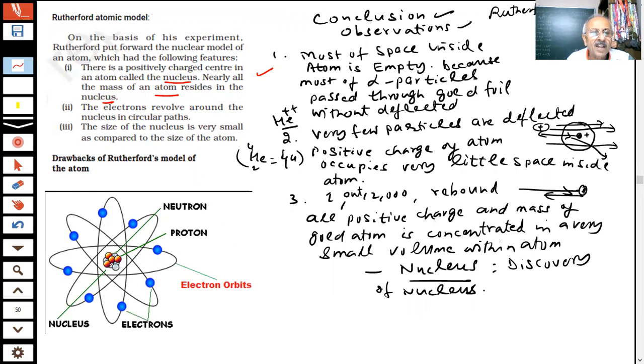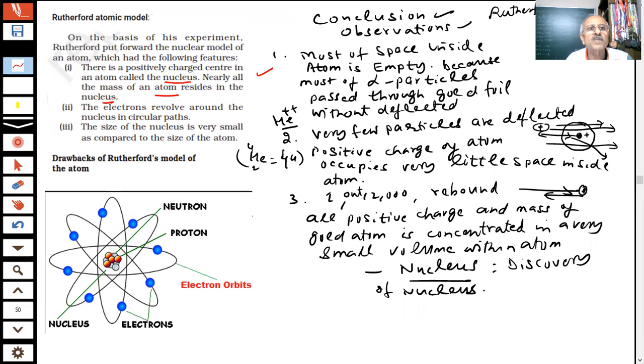What we are saying, this is our nucleus in which are present most of the mass of the atom and positively charged particles. Later on, neutrons were also discovered, which are neutral particles. Neutrons and protons are present inside the nucleus, and electrons are revolving around the nucleus in circular orbits, students.